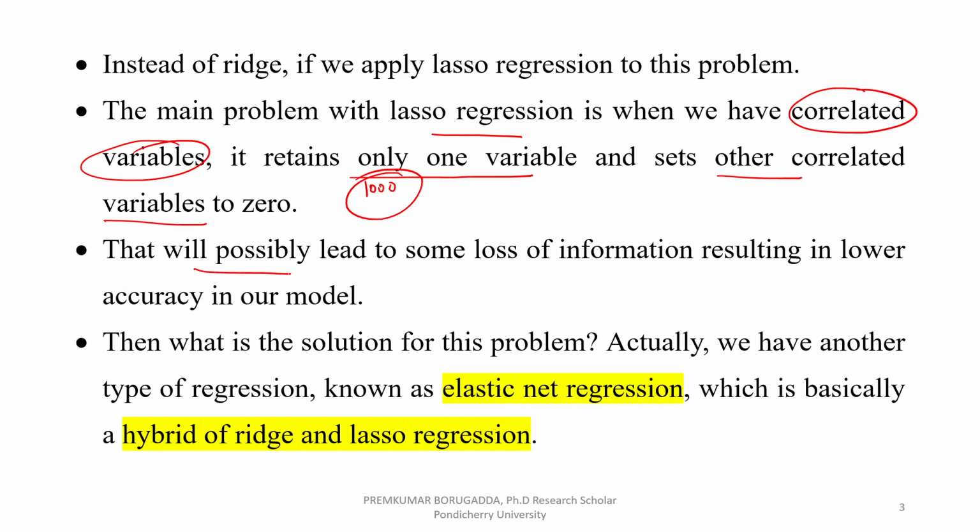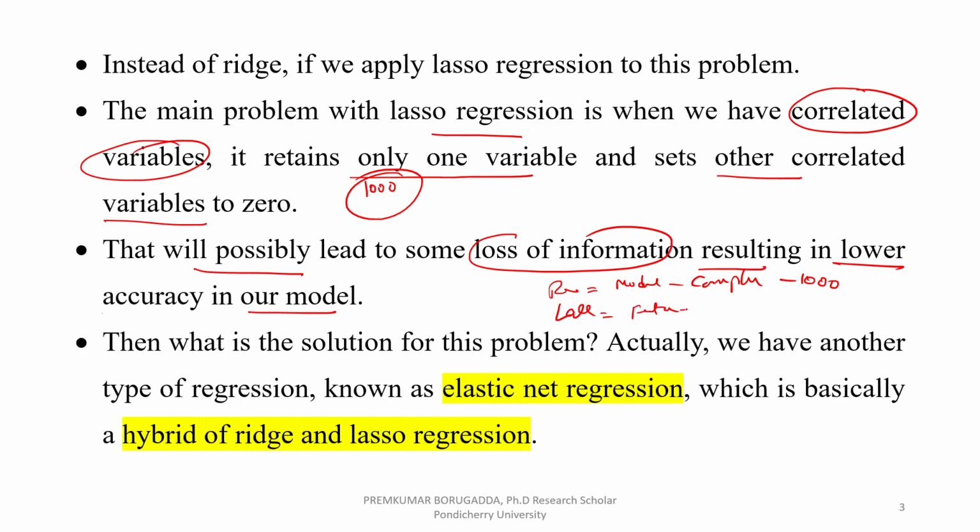That will lead to some loss of information, so the result is lower accuracy of the model. Even if you apply ridge regression, the model is still complex with 1,000 features. If you apply lasso regression, feature selection will be done, but there is loss of information. So these are the two kinds of problems in these two different regressions.